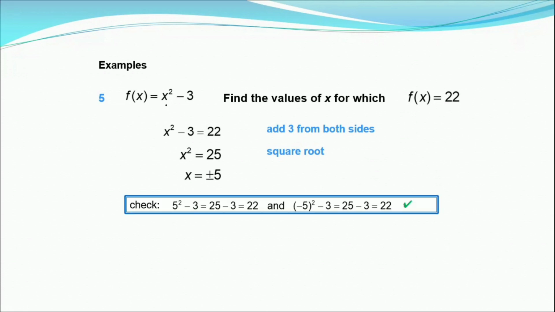Taking x square, 5 square is 25. 25 minus 3 is 22. If you put minus 5, square is also 25. And 25 minus 3 is 22.